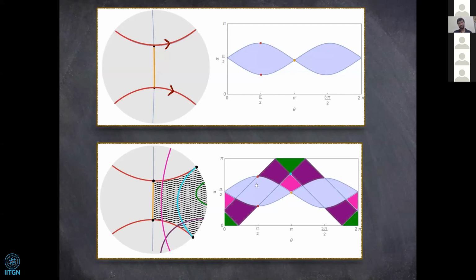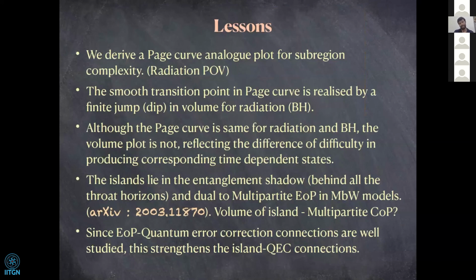What we intend to do later is to introduce or remove different semicircles from here and see exactly which set of geodesics contributes to the change of the volume, the constant volume, which is 2nπ, or 4π in the case of a 3-boundary wormhole. So the lesson we take from this, coming to the conclusion, is that we derive a Page curve analog plot for subregion complexity from the radiation perspective. Again, it can also be computed from the black hole perspective; you just have to compute different volumes.